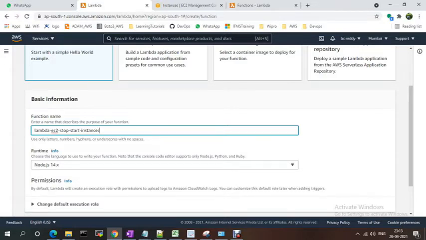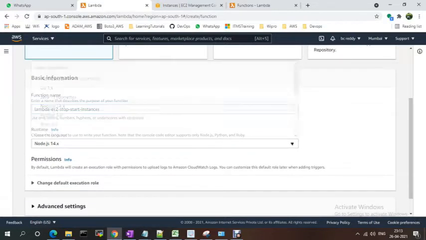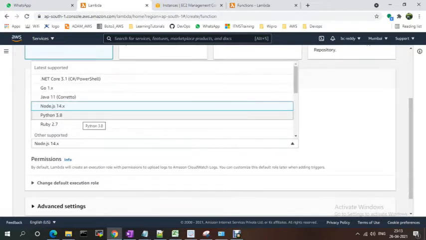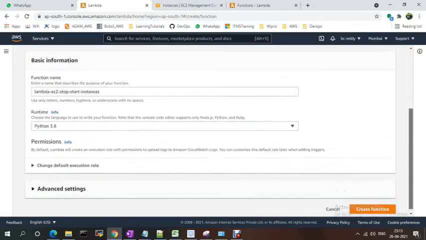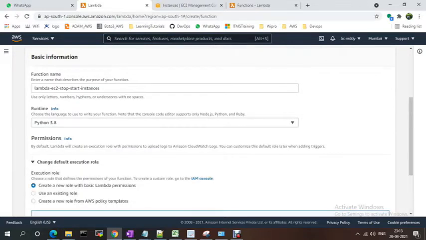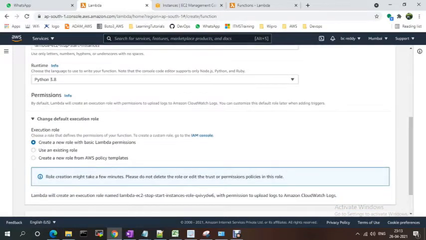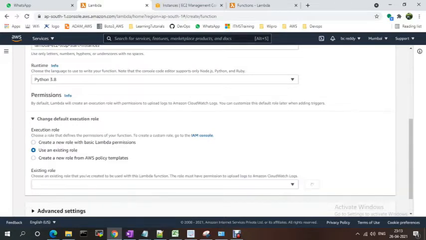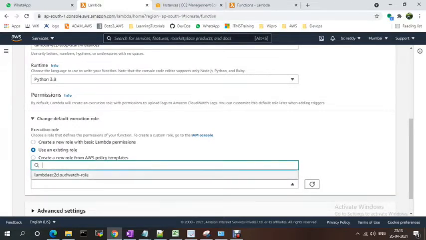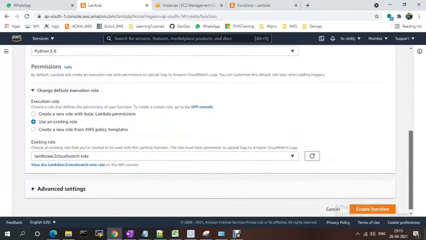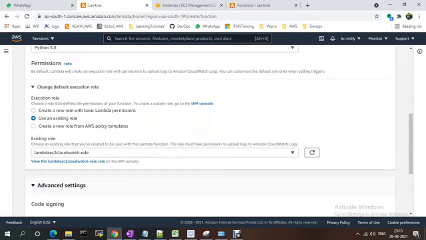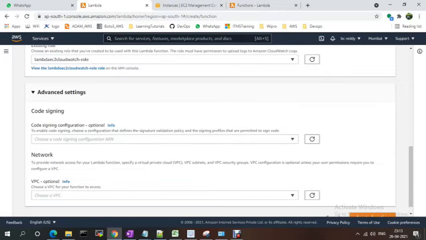For the runtime, I'm going with Python. You can choose the language in which you want to write the function. The console code editor supports Node.js, Python, Ruby. So here I'm going to use a Python function. And I'm selecting the permissions. Here I created the role, right? So I'm using the existing role which we created just now, the Lambda EC2 CloudWatch role. Now if you want advanced settings, you just need to select the network.